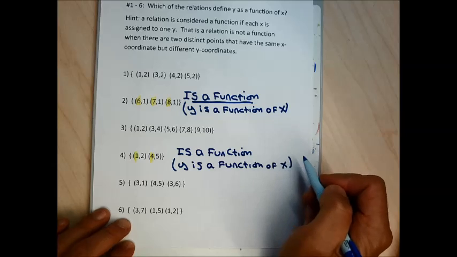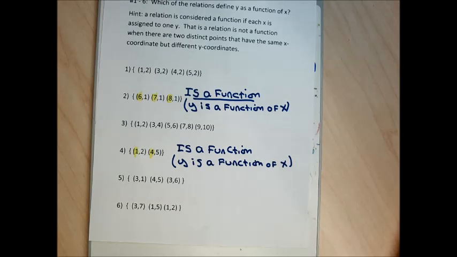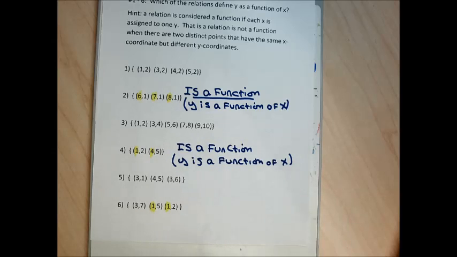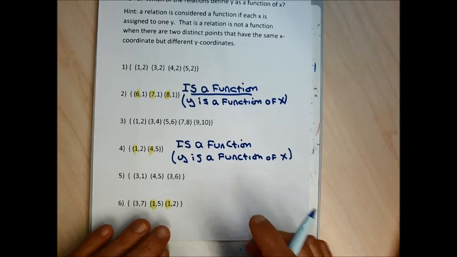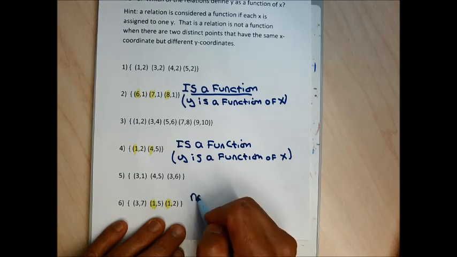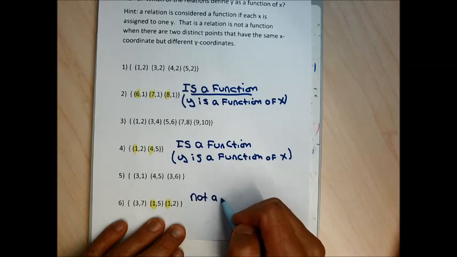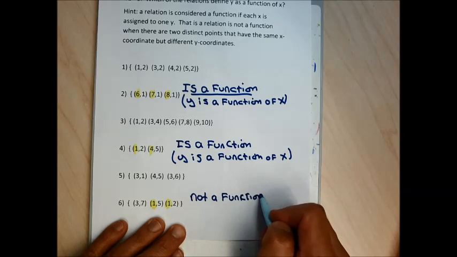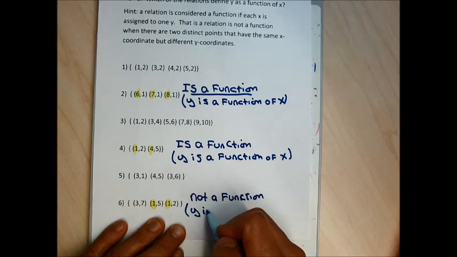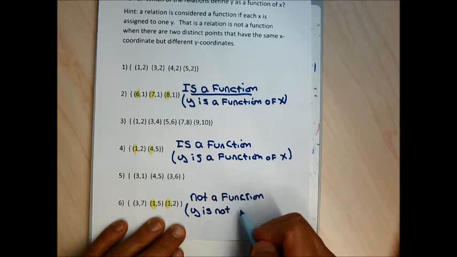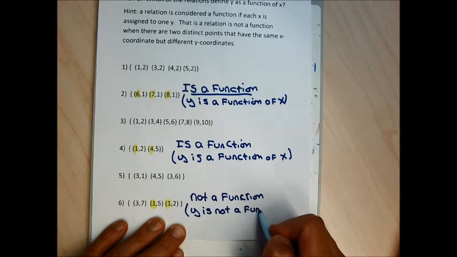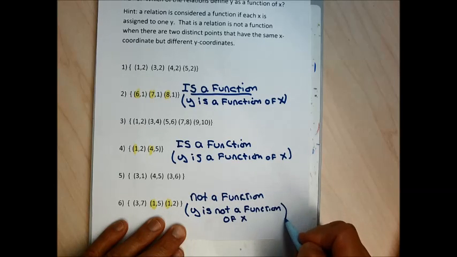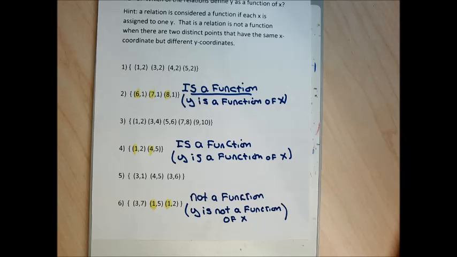And when I move down to problem 6, to figure out if that relation's a function or not, because there's 2 points that have the same x's, we're going to say this relation is not a function. Or we could say y is not a function of x, but again, that's getting to be overkill. So that's problems 1 through 6.